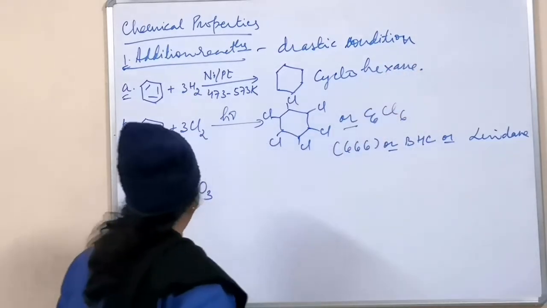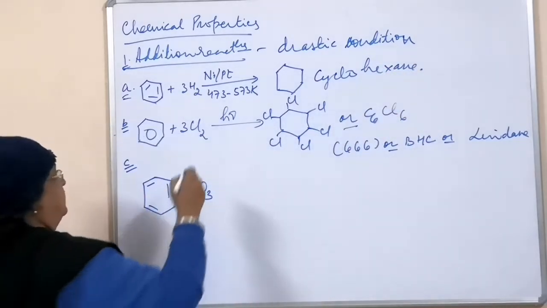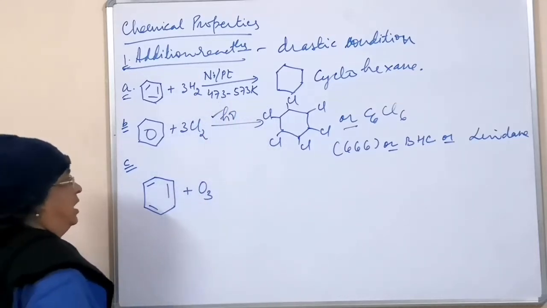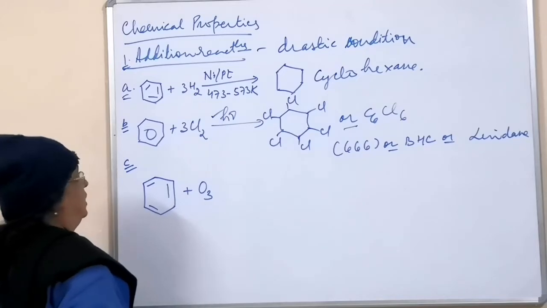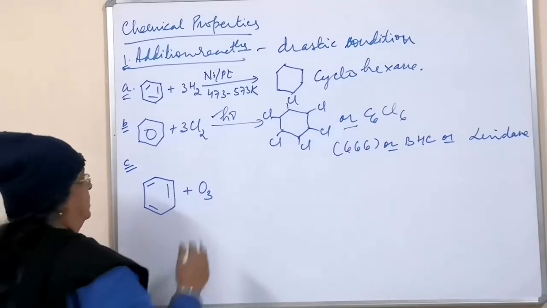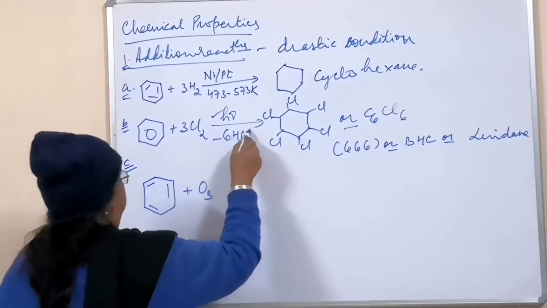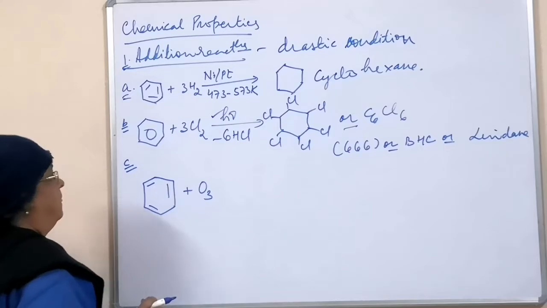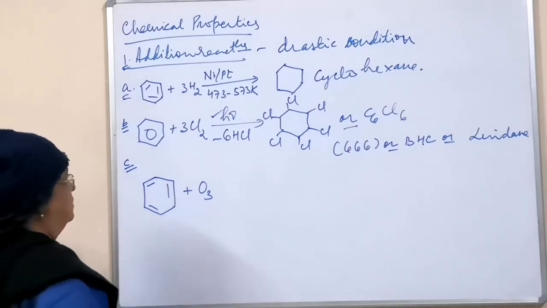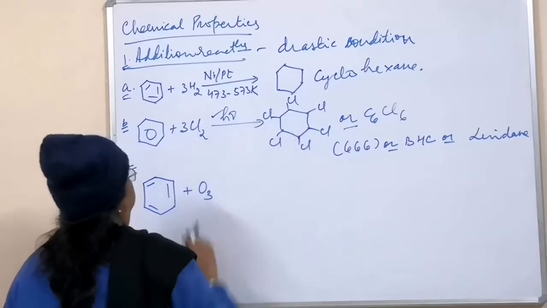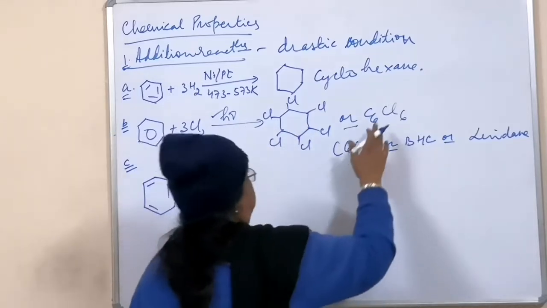And with chlorine in the presence of sunlight, it undergoes addition reaction, and on every carbon atom chlorine will be attached. Chlorine is added, and we will have benzene hexachloride.